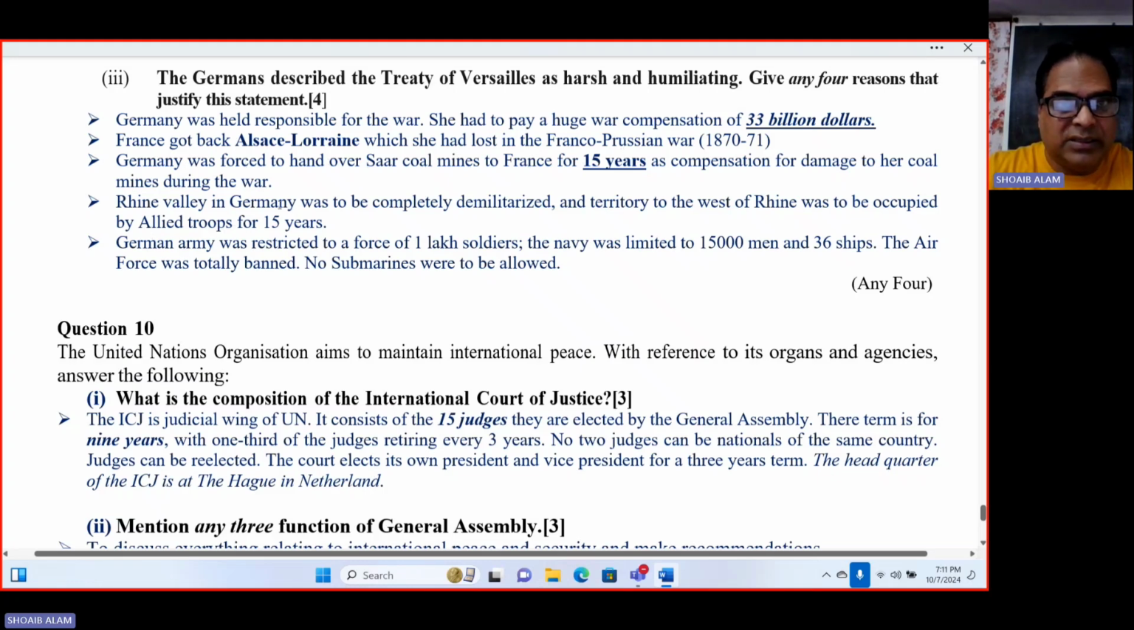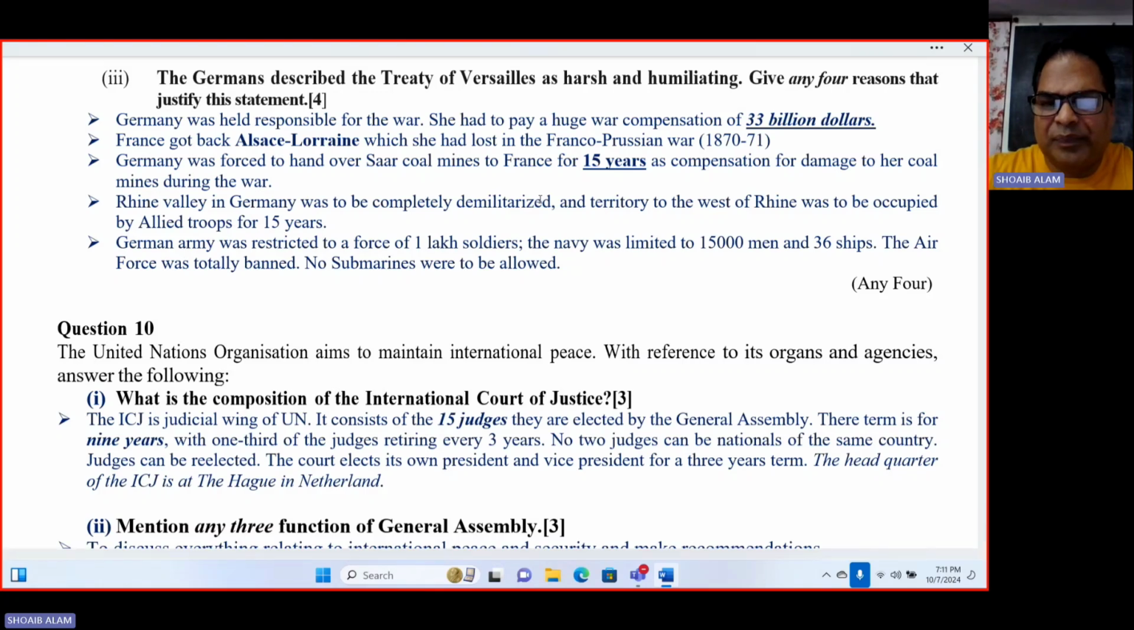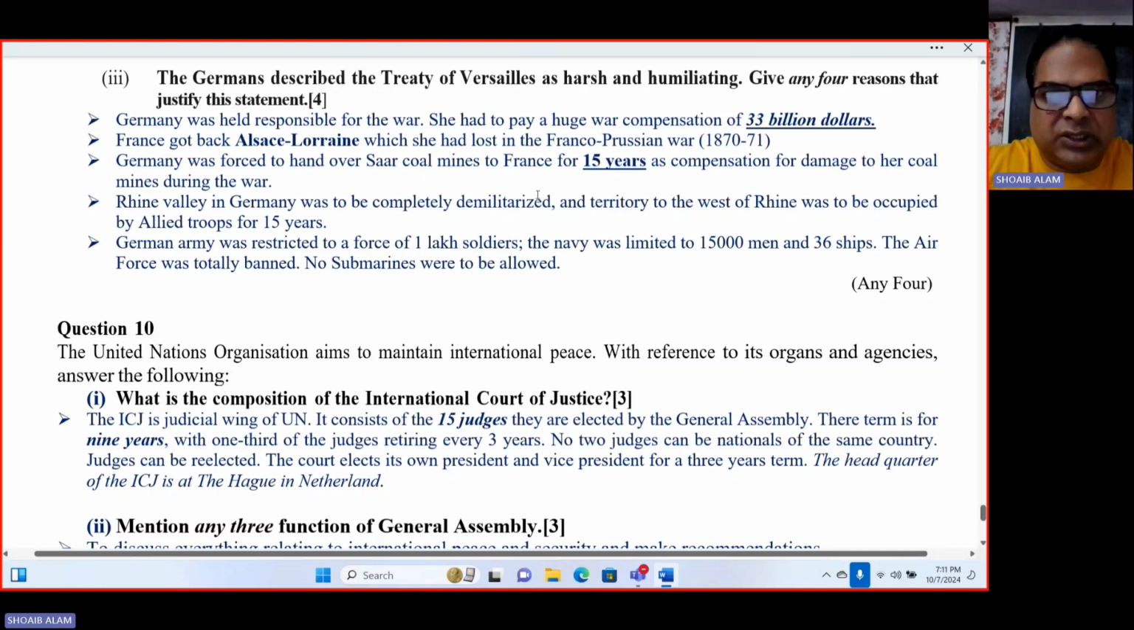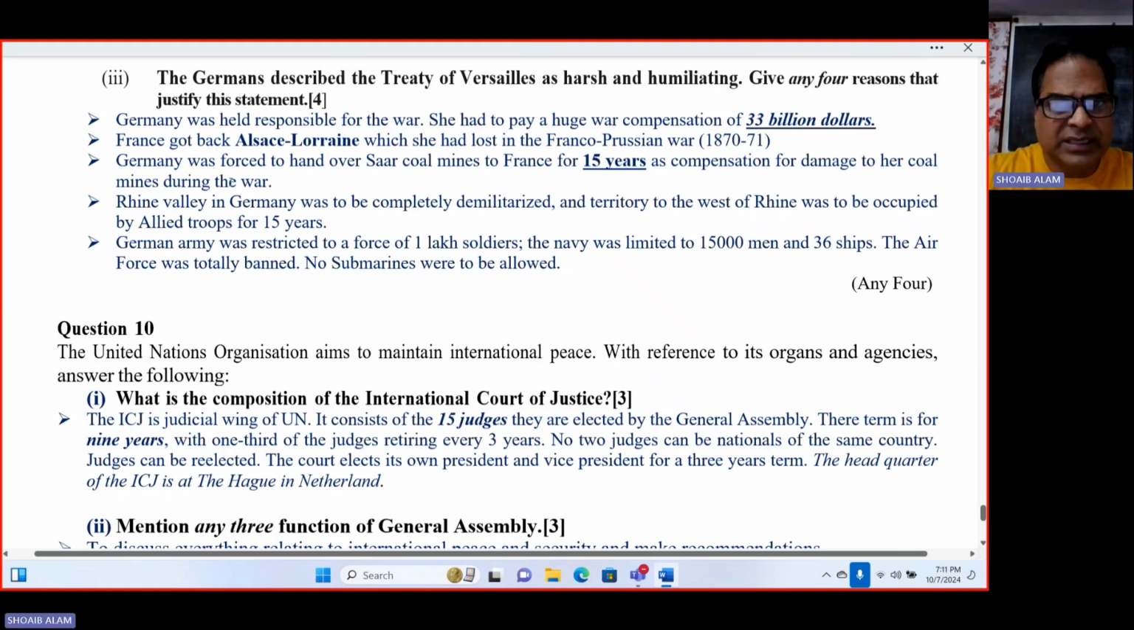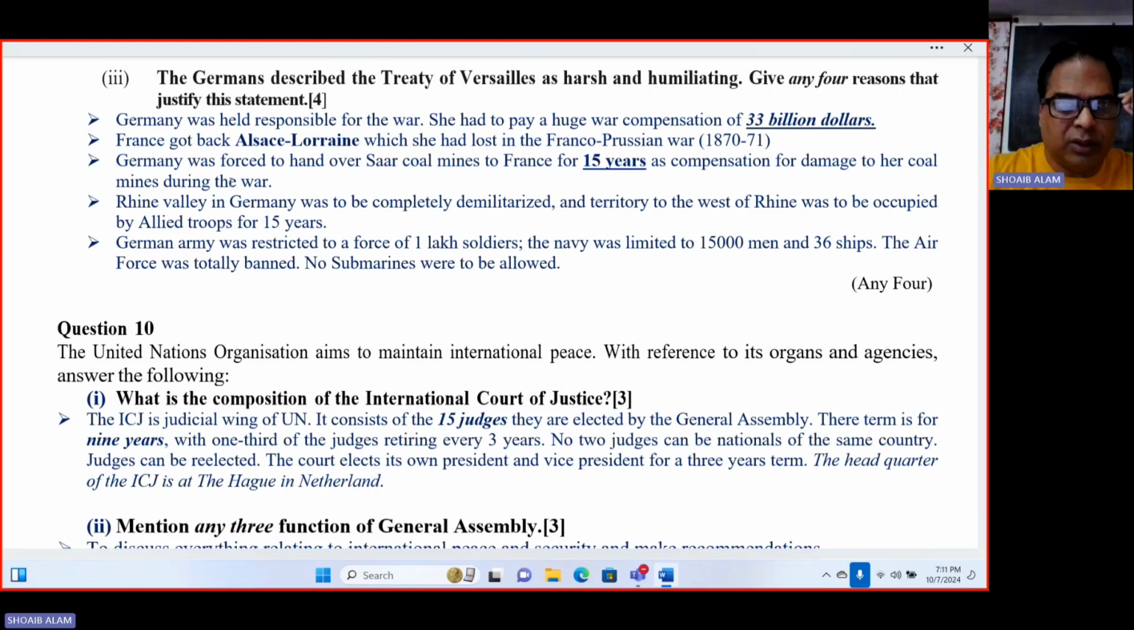The Rhine Valley in Germany was to be completely demilitarized. The German army was restricted to a force of 1 lakh soldiers. The navy was limited to 15,000 men and 36 ships. So all this made the Germans feel that this was a humiliating treaty, and it was forced upon them. So it was one of the dictated peace. The Treaty of Versailles is also known as a dictated peace, or we can say that the Treaty of Versailles was the reason for the Second World War.